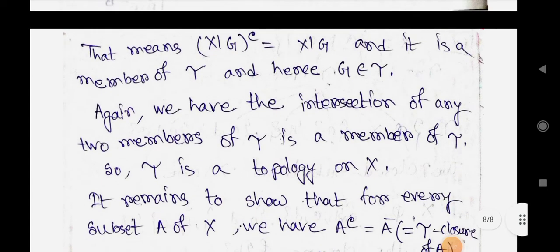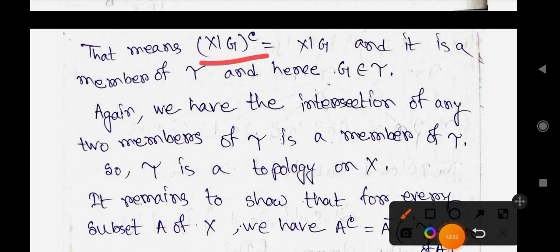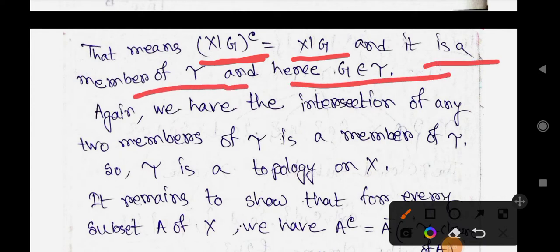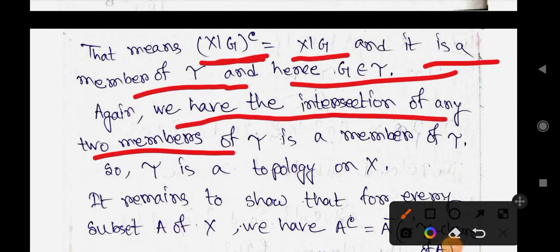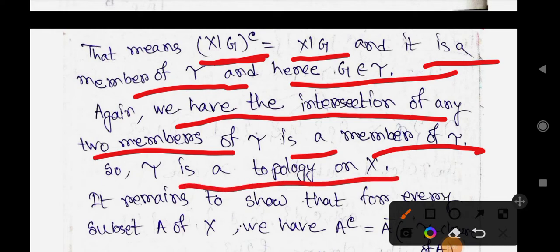That means X minus G whole C equals X minus G, and it is a member of tau, and hence G belongs to tau. Again we have the intersection of any two members of tau is a member of tau, so tau is a topology on X.